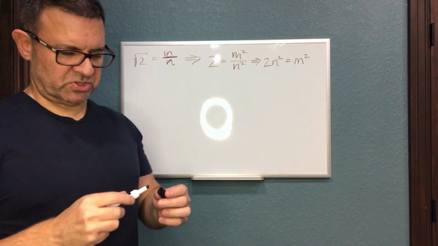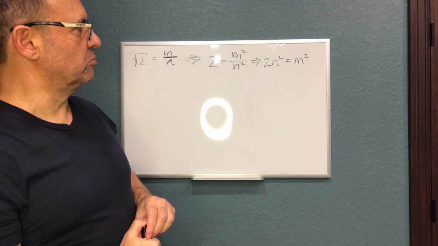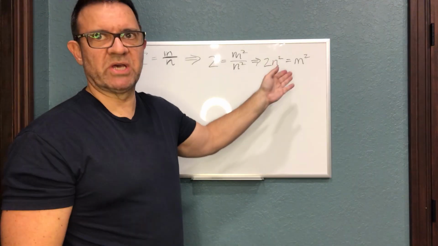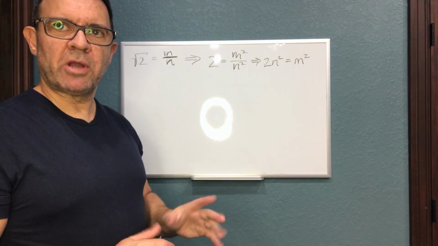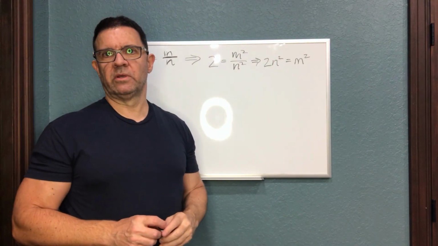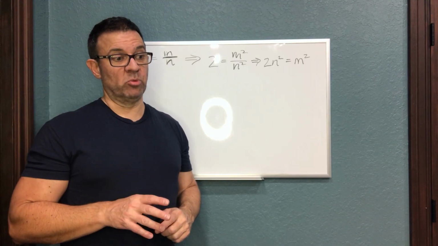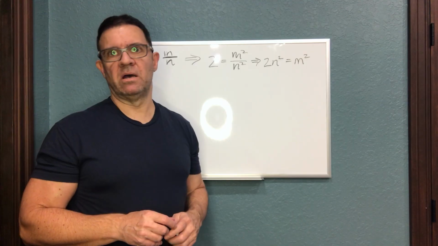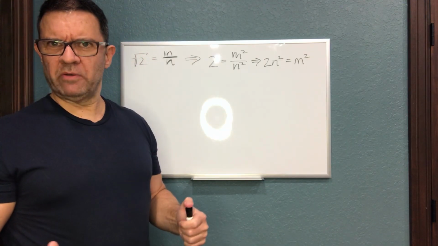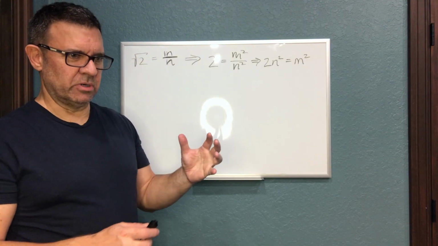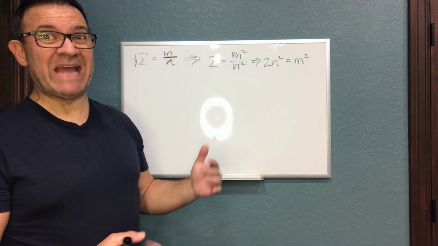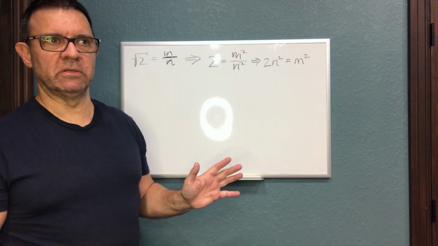And this is where it starts to get interesting, because if we pause here for a moment, by virtue of the fact that m squared equals 2 times n squared, then m squared must be even. And furthermore, if m squared is even, then in fact m must be even. And why do we know that? Because you can't take an odd number and square it and then get an even number. So m squared is even, and m is also even.